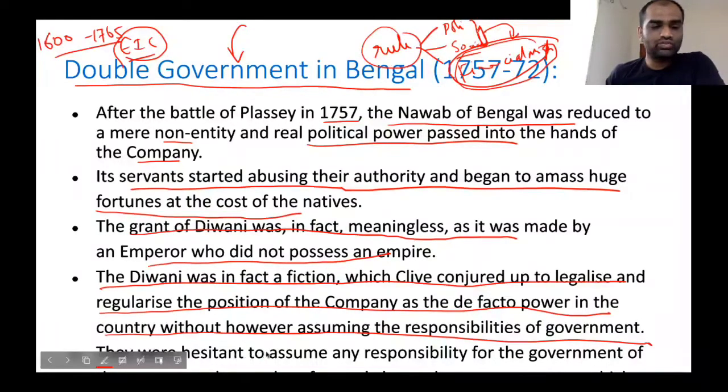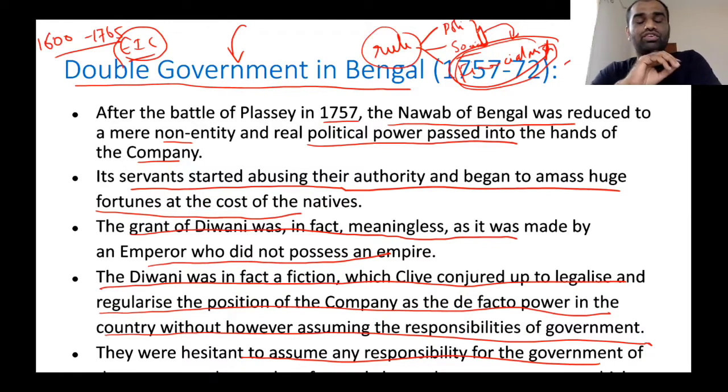Now, what are the reasons why they were hesitant to assume any responsibility for the government of India? One, they thought that it would eat into their profits if they concerned themselves with the political administration of India. Also, they thought that they were new to this land and did not know the customs as well as the ways to manage it. So that's why they did not concern themselves with the administration of India at the time of establishment of dual government.